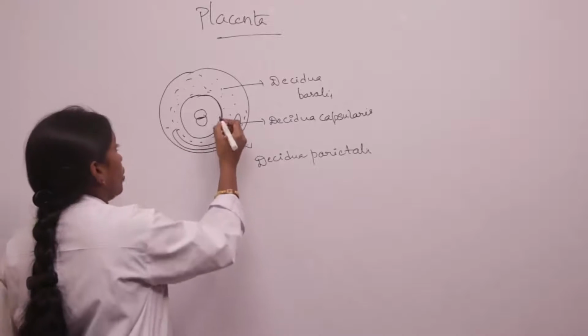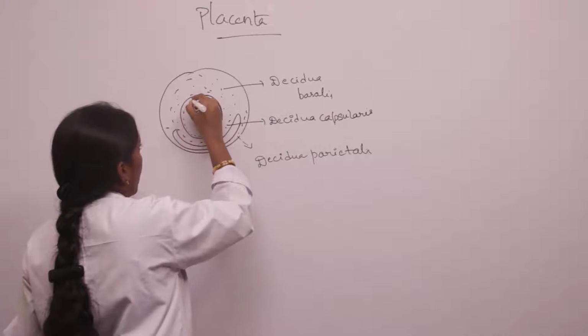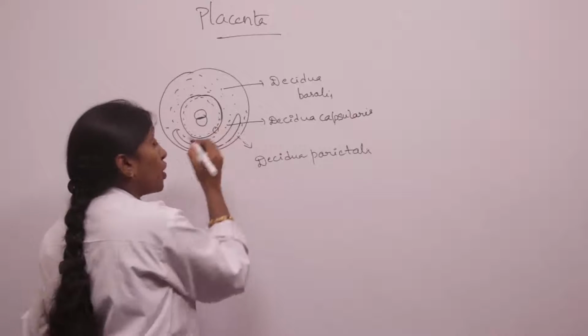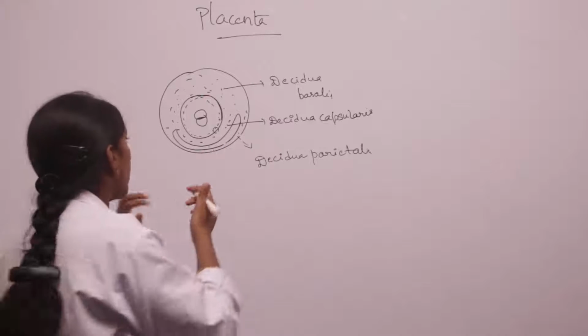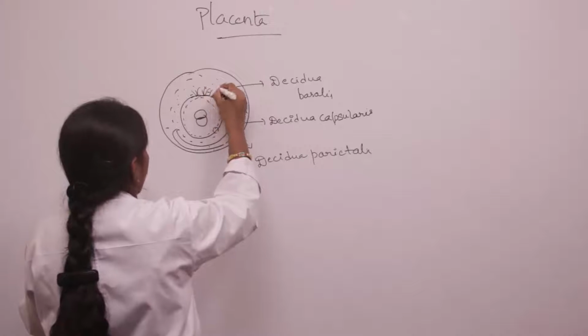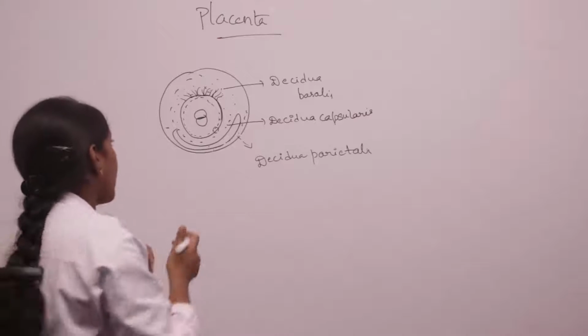So we know that the trophoblast along with the extra embryonic mesoderm, we call it as chorion. Various villi project into the decidua. These villi are called as chorionic villi.